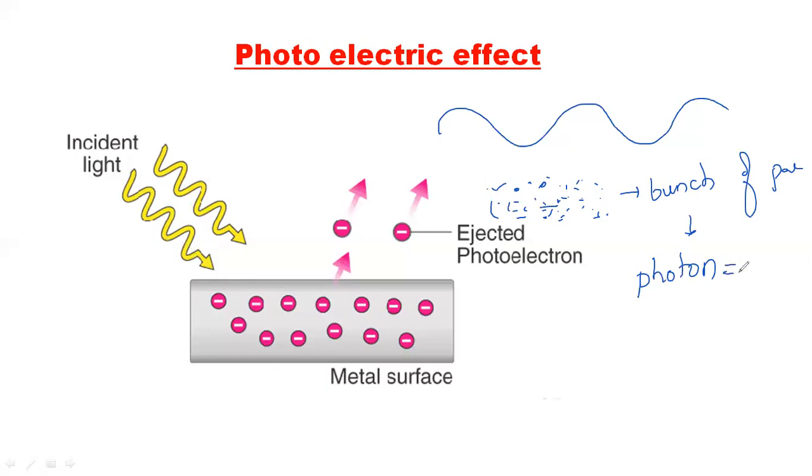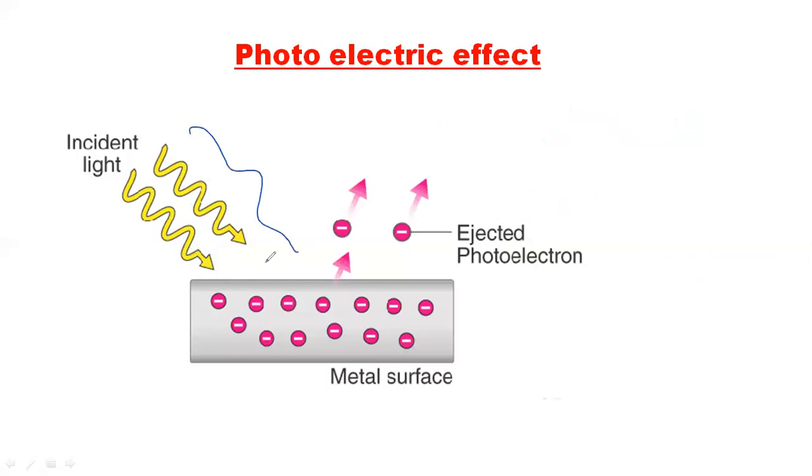So how much energy does one photon have? It has one Einstein energy. Remember this, the photons. So here we are intensing with the electromagnetic radiation, with a bunch of particles named photons. One photon has one Einstein energy, and one Einstein energy is nothing but E is equal to h nu. That means what we drop on the metal as light is particles. We are not saying how many particles; we say photons. How many photons are falling on it?